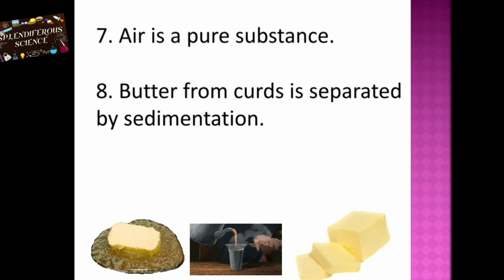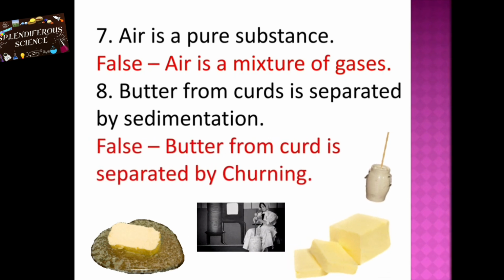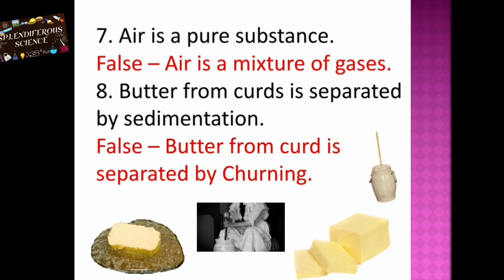Seventh one, air is a pure substance. The answer is false. We know air is a mixture, so that is false. Air is a mixture of gases. Eighth one, butter from curds is separated by sedimentation. The answer is false because the process is churning. So false, butter from curd is separated by churning.